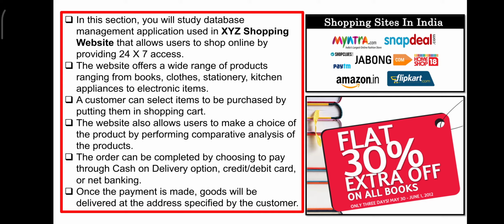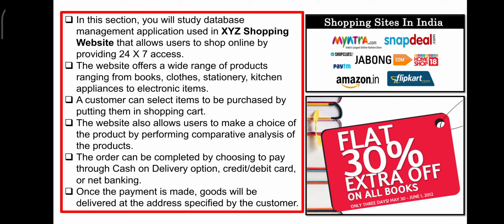And I am sure you understood what is called as wish list. Soon after you wish that product, you can make it to the shopping cart. The website also allows user to make a choice of the product by performing comparative analysis of the product. Comparative analysis is nothing but, for example, I choose a book in some site like Snapdeal or Home Shop 18 or Amazon.in.